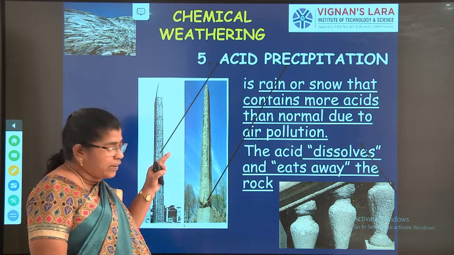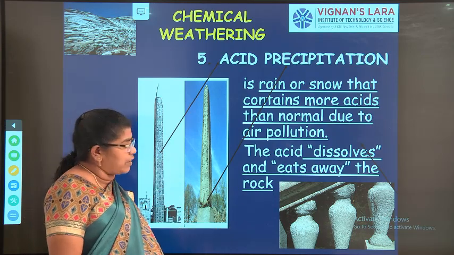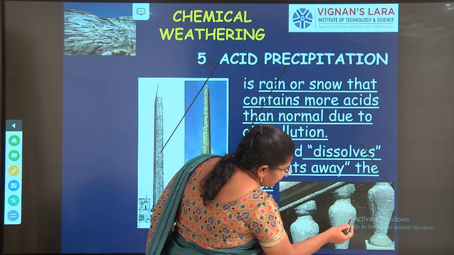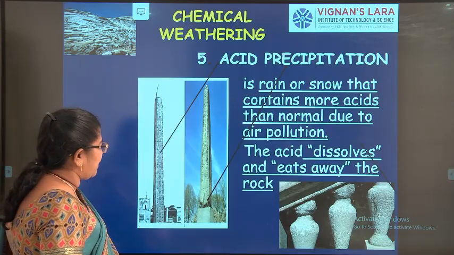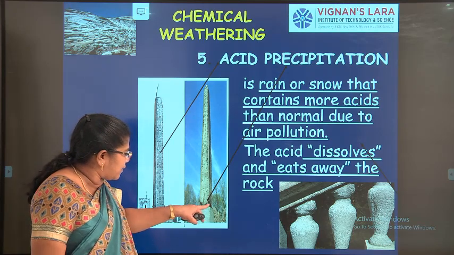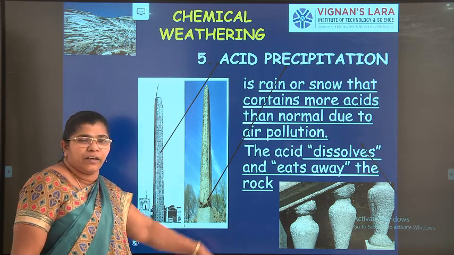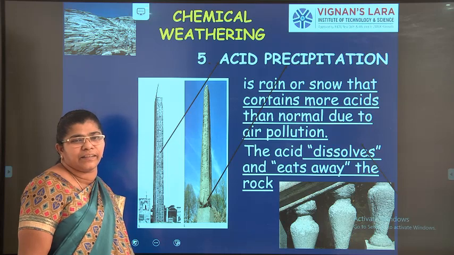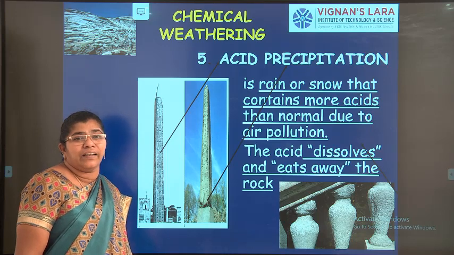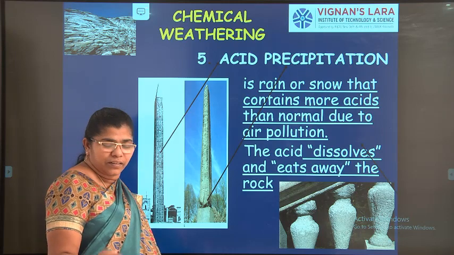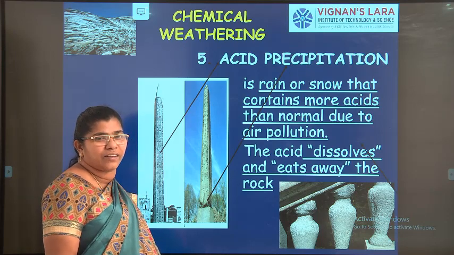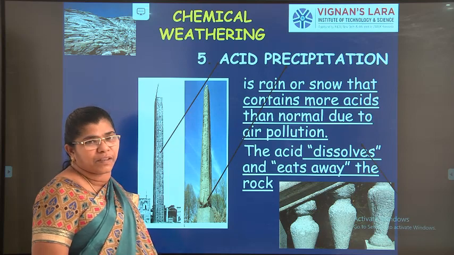I am talking about the original rock that has a layer eaten away by the acid. You can see it is eaten away by the acid. Here you can see, right? So the whole rock will be demolished due to the acid reaction. Now we will see what chemical weathering agents we have seen: one is water, carbon dioxide, oxygen, living organisms, and acid precipitation.